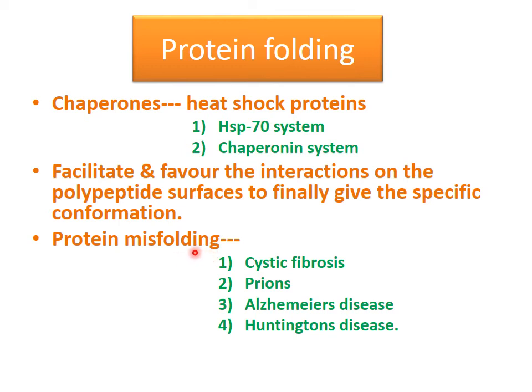There are also misfolding diseases. If a protein misfolds, many diseases result from this protein misfolding, like cystic fibrosis, prions, Alzheimer's disease and Huntington's disease. These are all a result of misfolding of protein.